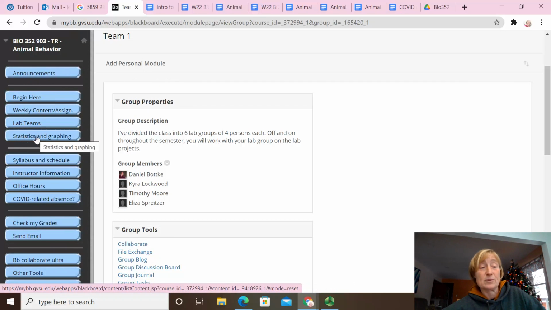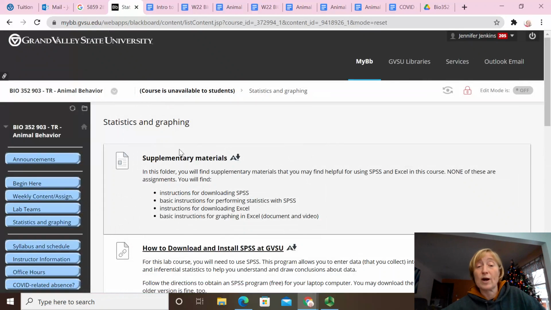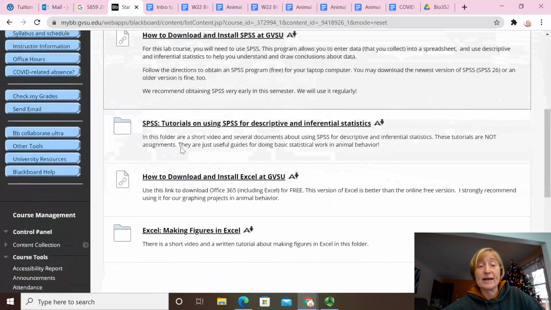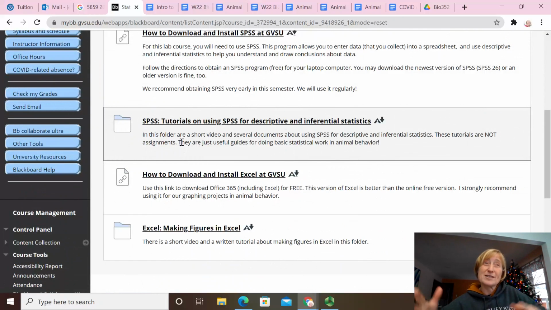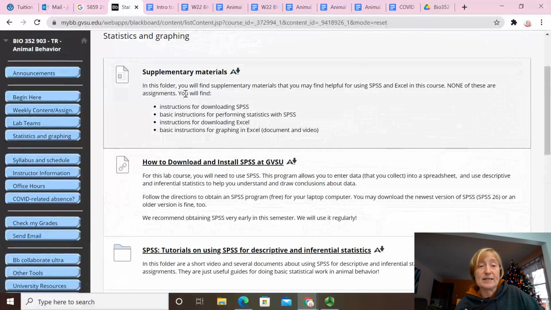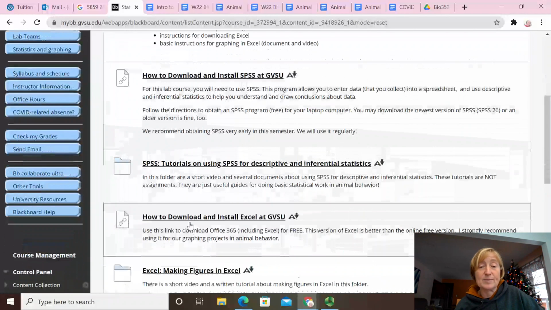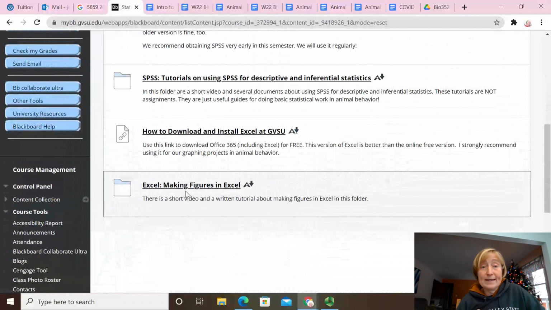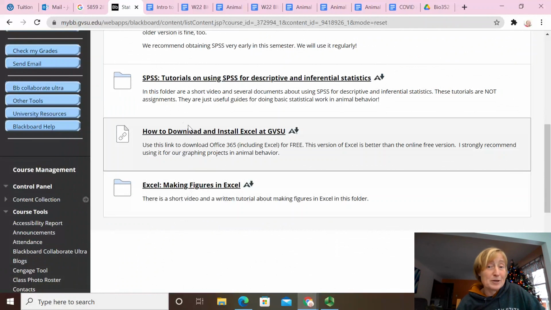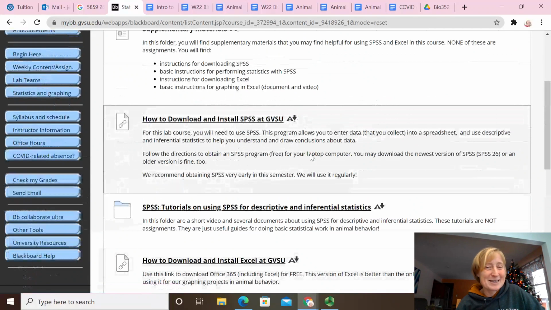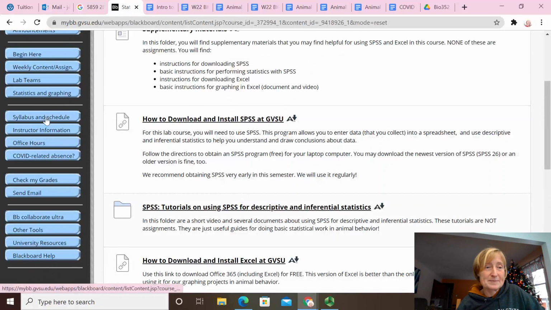All right, what other buttons do we have here? So there's a statistics and graphing button. This is just a place where I put a lot of materials that are somewhere else on Blackboard, but also all located here. Different kinds of documents, supplementary tools, documents that you might need for making figures in Excel or downloading Excel, those kinds of things, and also how to do some statistical analysis.